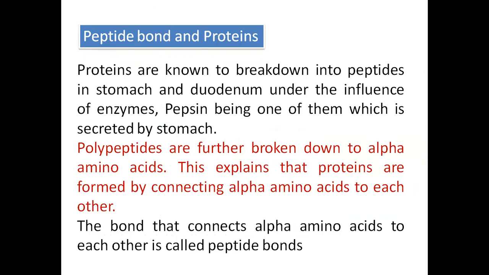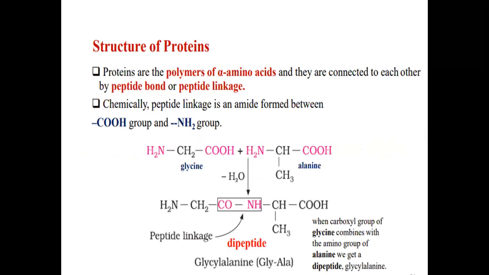Proteins are known to break down into peptides in stomach and duodenum under the influence of enzymes, pepsin being one of them, which is secreted by stomach. And the polypeptides are further broken down to alpha amino acids. And this explains that proteins are formed by connecting alpha amino acids. In the last video also, we studied how these proteins are connected with the alpha amino acids. And the bond that connects alpha amino acids to each other is called the peptide bond. So the proteins contain peptide bonds.